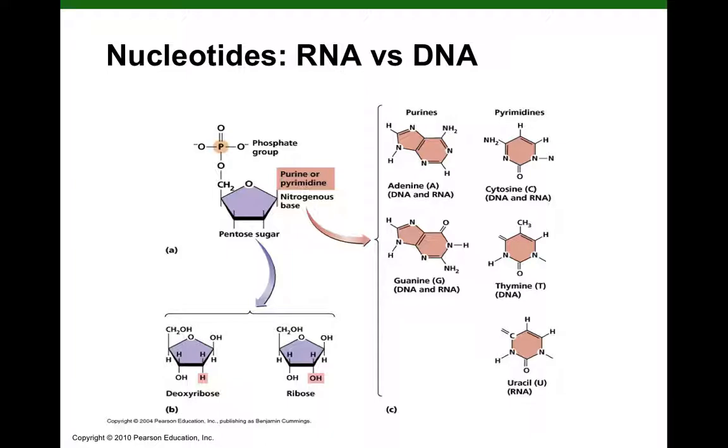Now, one really cool hypothesis is that when the first pre-cells were forming, the first early genetic information may have been RNA. But because RNA is so unstable, through natural selection, chemical natural selection, eventually DNA was chosen as the genetic information of cells because it's less chemically reactive, it's more stable.